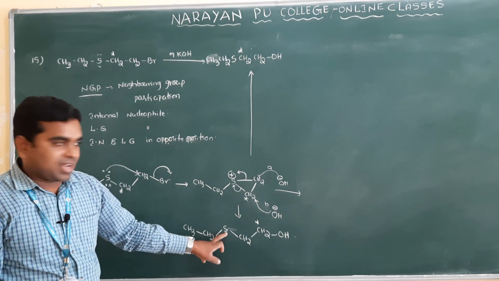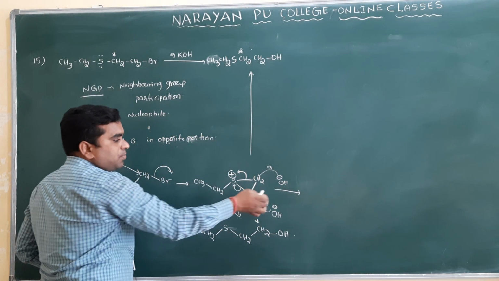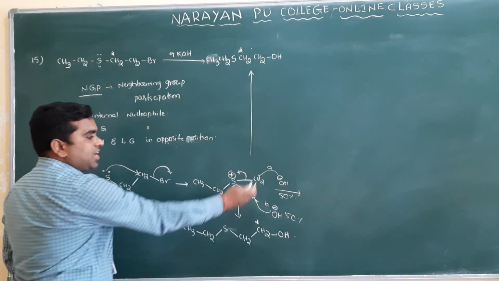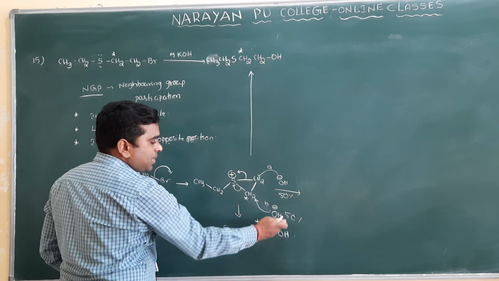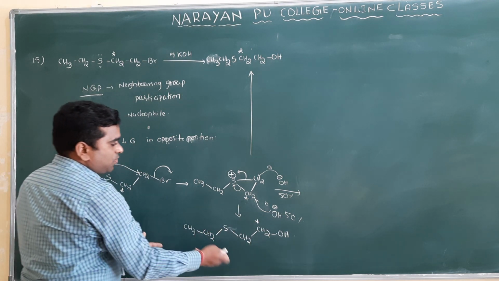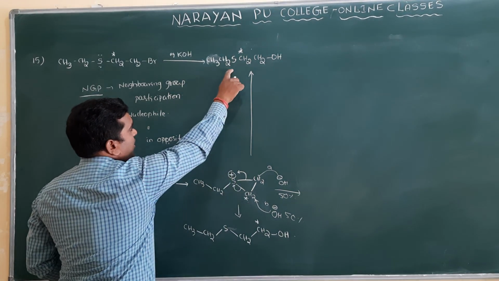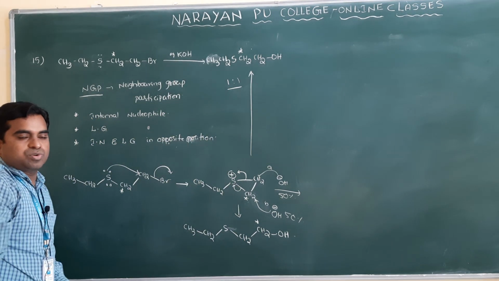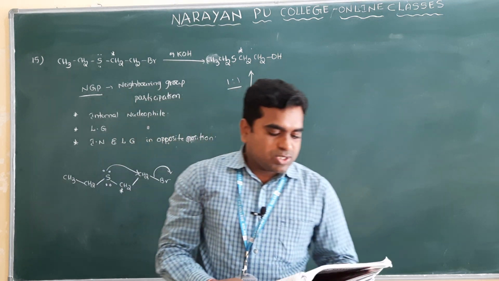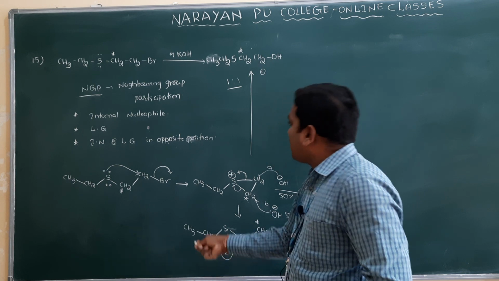the star carbon is not directly attached to the sulfur. So there is a 50% chance of this and also a 50% chance of this. Attack may take place on this carbon, that chance is 50%. OH may also attack on this carbon, another 50% chance. So you will get a 1:1 mixture. So what is the answer here? Option 3, a 1:1 mixture of this is 1 and this is 2.